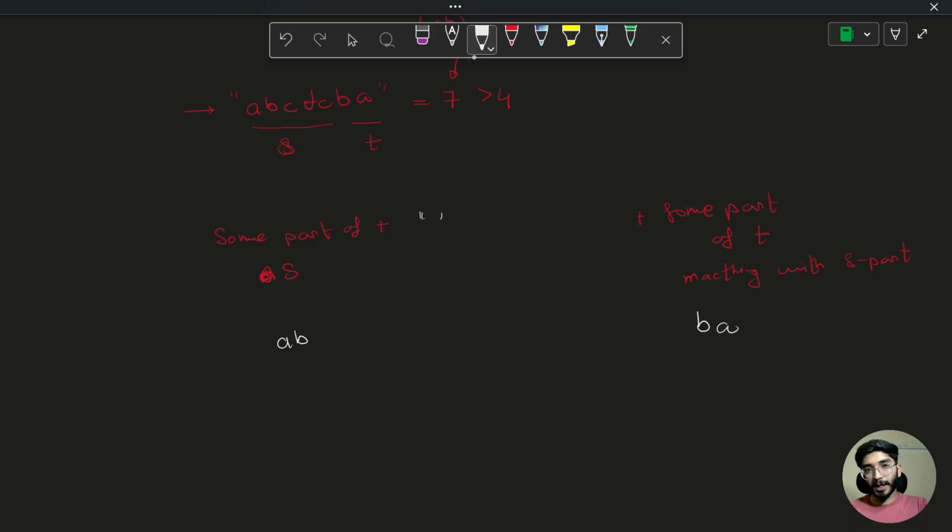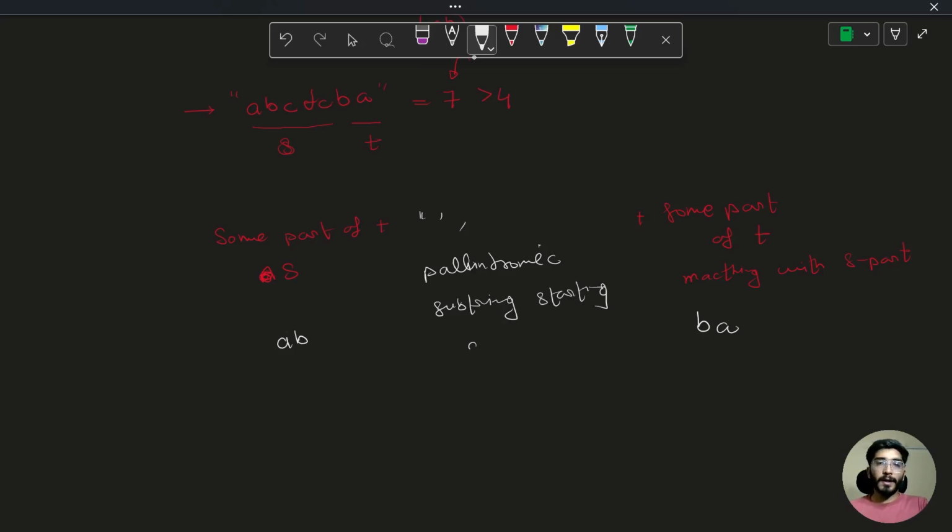Either an empty string, that will make ABBA, or one character, or let's generalize this more properly, or we can put a palindromic substring